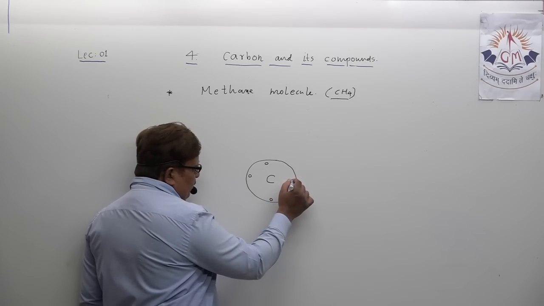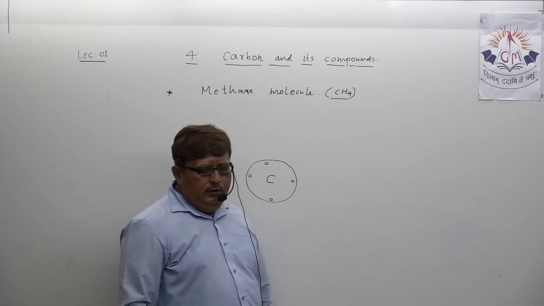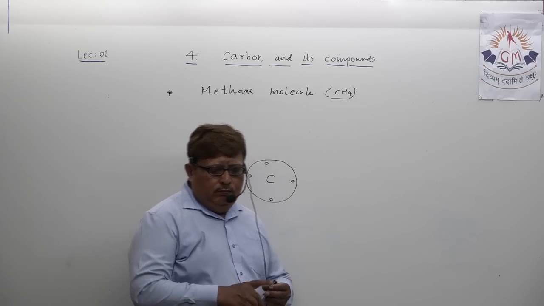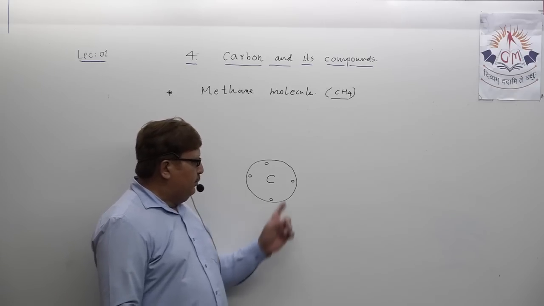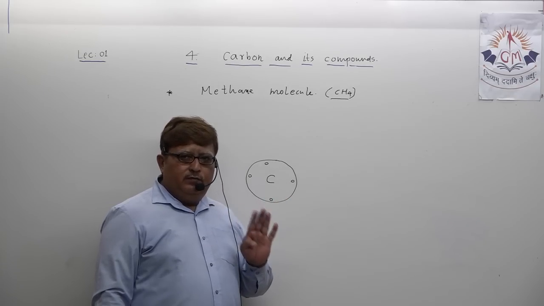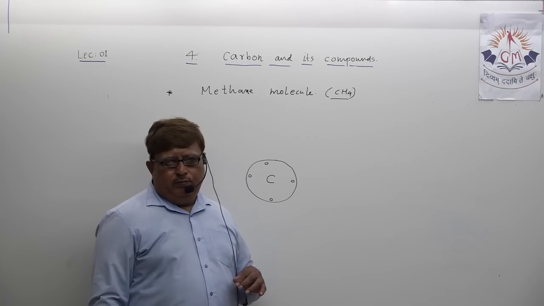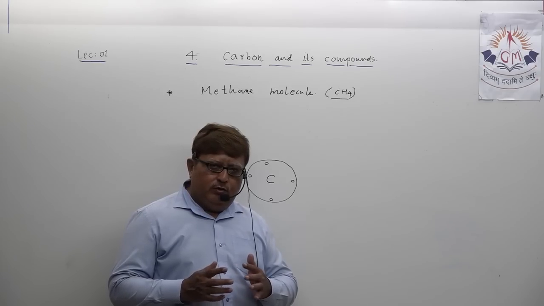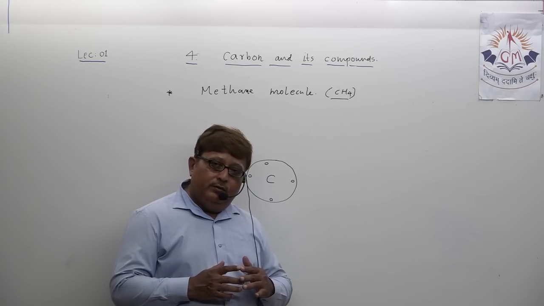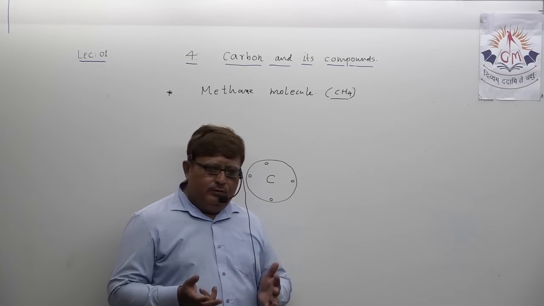Now, if carbon wants to become chemically stable, it requires 4 extra electrons. Acceptance or donation of electrons is out of scope for carbon, that you all know very well. Carbon cannot afford to do that.